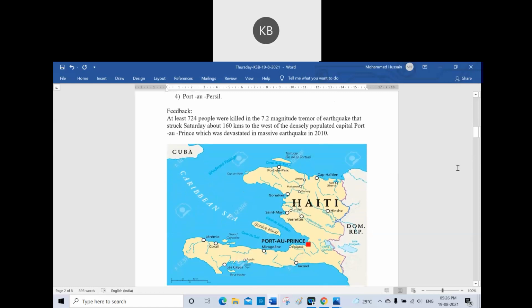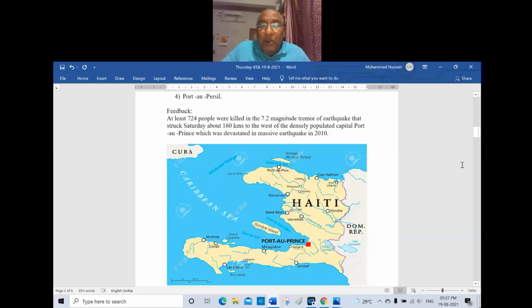It is Port-au-Prince. At least 724 people were killed in the 7.2 magnitude tremor of earthquake that struck Saturday about 160 kilometers to the west of the densely populated capital Port-au-Prince, which was devastated in massive earthquake in 2010. In 2010 also, its capital was devastated, and now it is again devastated, where casualty of 724 people was there.